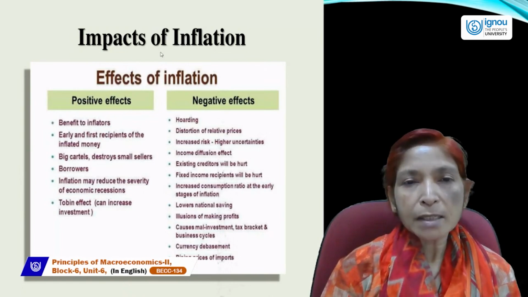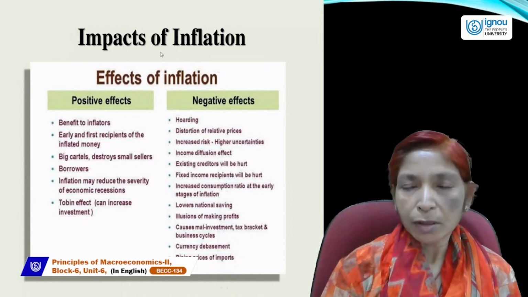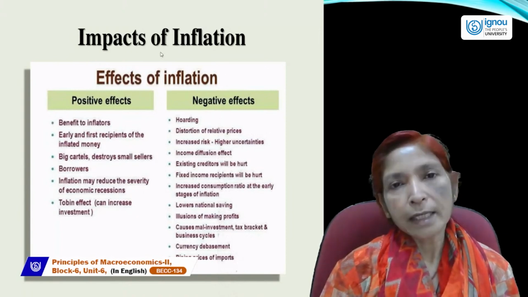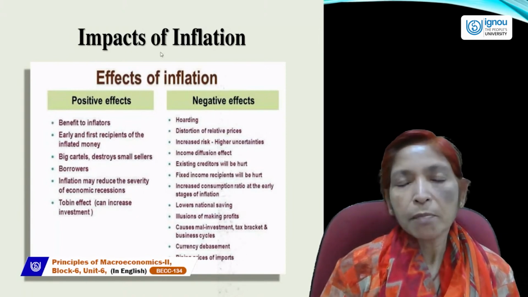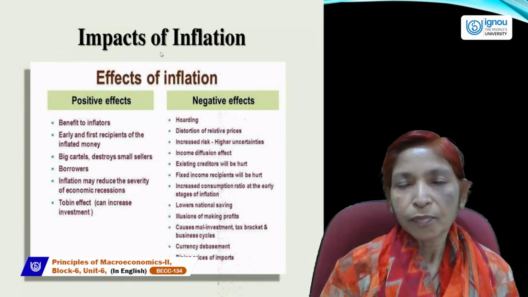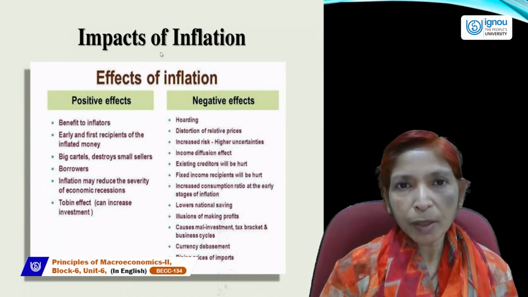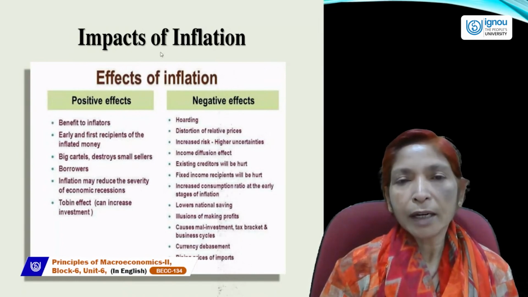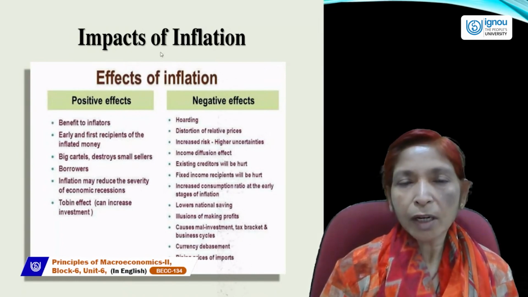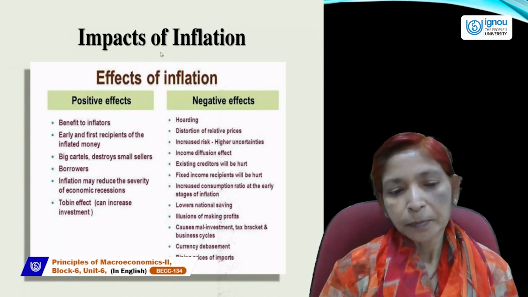When our product prices go up, our exports will fall and imports will rise. In this case, the balance of payment will be adverse, or unfavorable, and that will also impact our country badly.